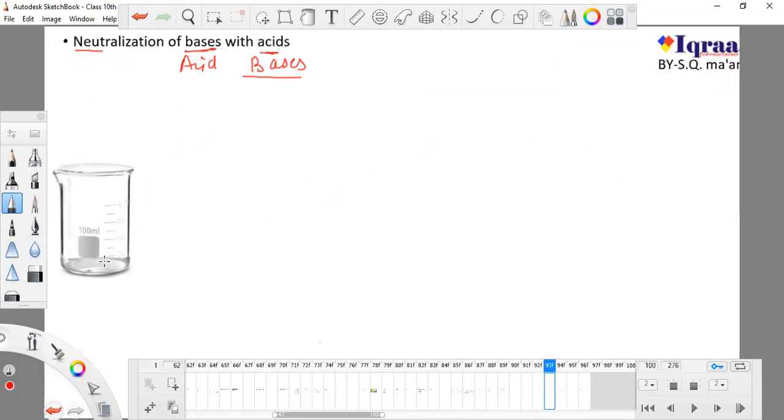So this is a beaker. Now this beaker is filled with acid. I'm filling this beaker with acid. It is filled with acid.